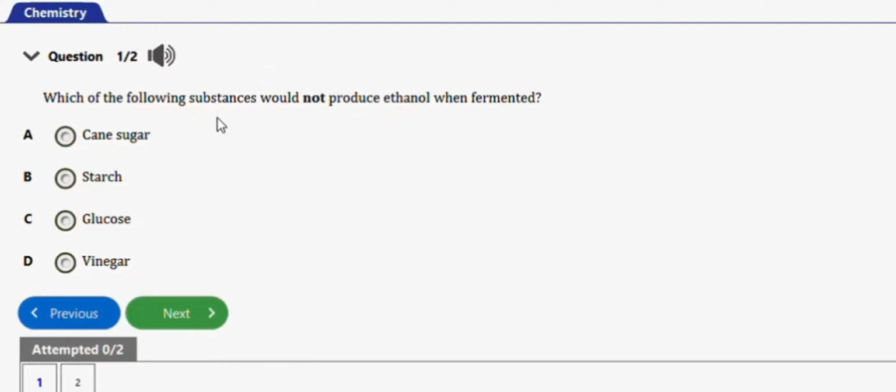The first question I have here says, which of the following substances would not produce ethanol when fermented? We have cane sugar, we have starch, we have glucose, we have vinegar. So guys, the right answer to this question will be option D, which is vinegar. Vinegar is a substance that would not produce ethanol when fermented. Very important. So that's it for this question.